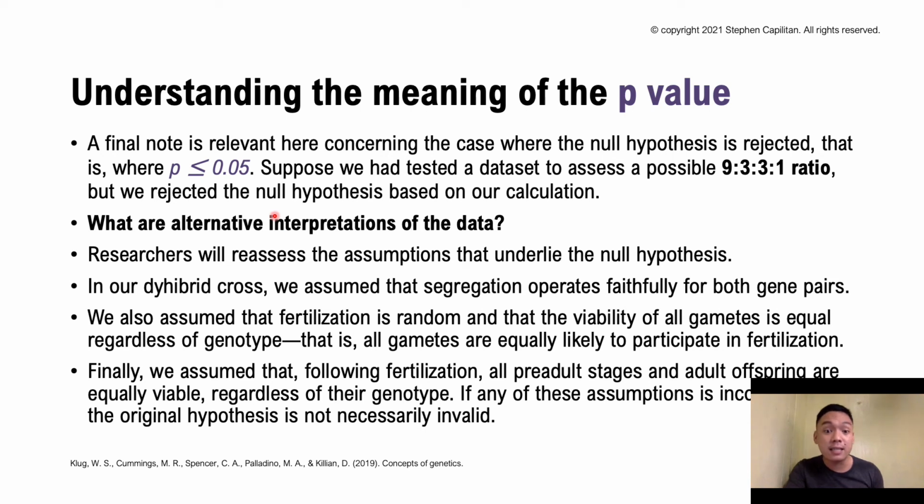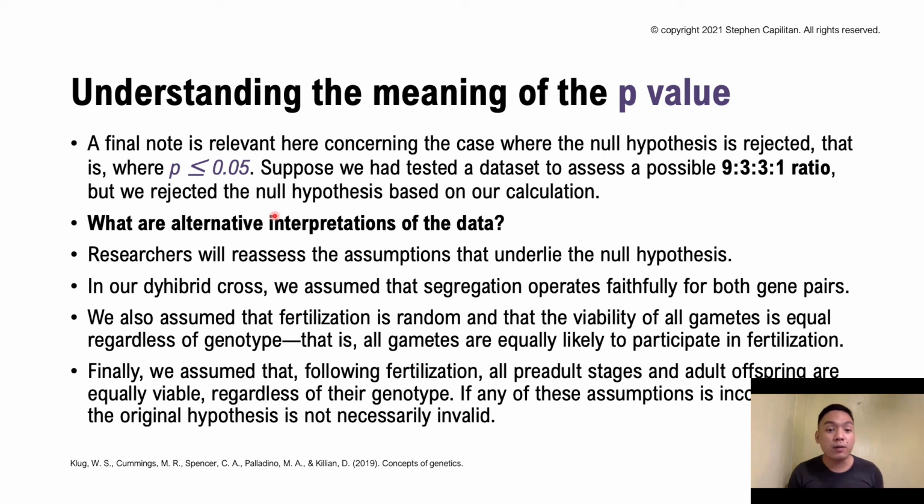Researchers will reassess the assumptions that underlie the null hypothesis. In our dihybrid cross, we assumed that segregation operates faithfully for both gene pairs, and we also assumed that fertilization is random and that the viability of all gametes is equal regardless of genotype, that is, the gametes are equally likely to participate in fertilization.